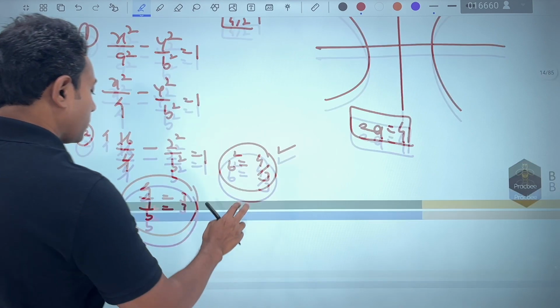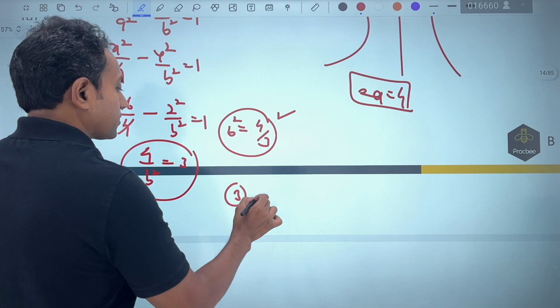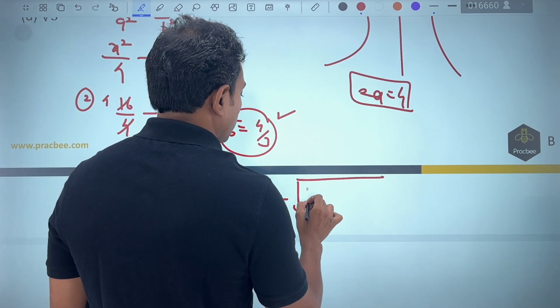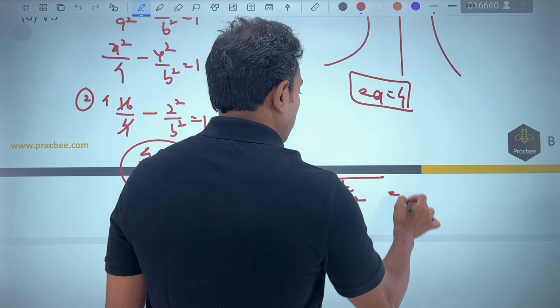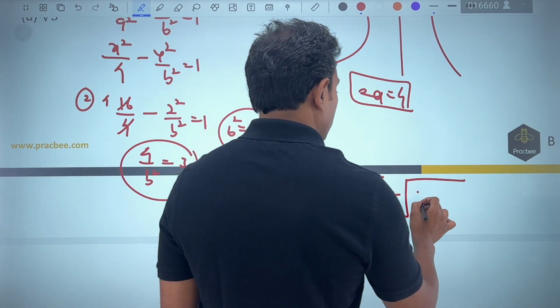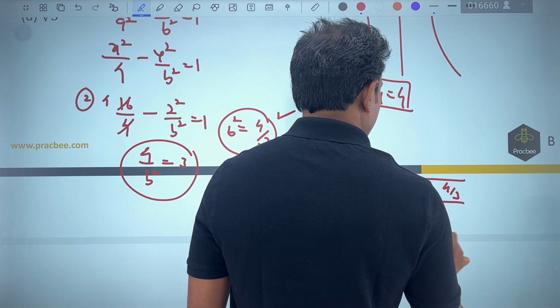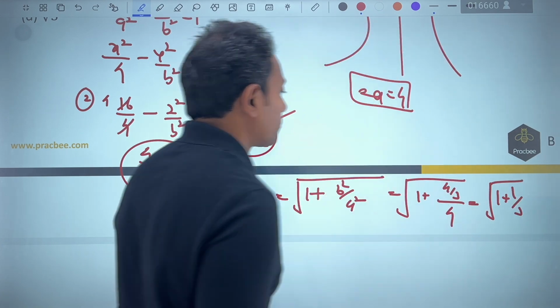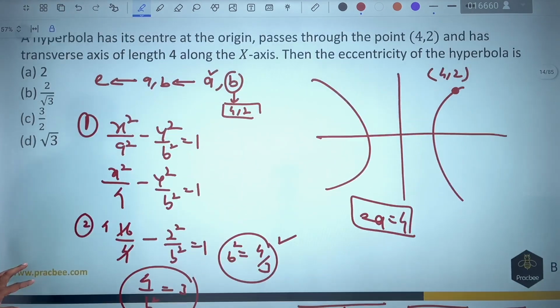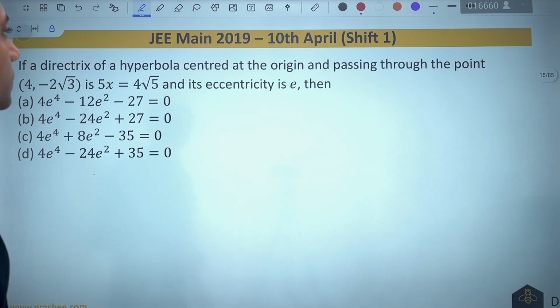And that is sufficient because if I want to find eccentricity in the next step, it is root of 1 plus b square by a square. B square is nothing but 4 by 3. A square is nothing but 4. So it is root of 1 plus 1 by 3. That will become root of 4 by 3. Let us check the options. So you can see that B option satisfies.